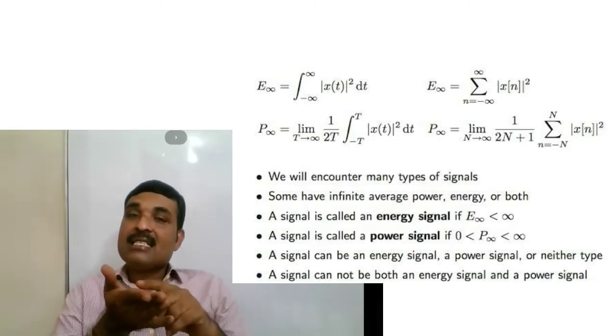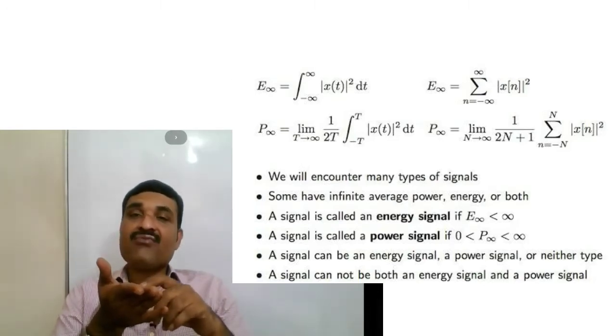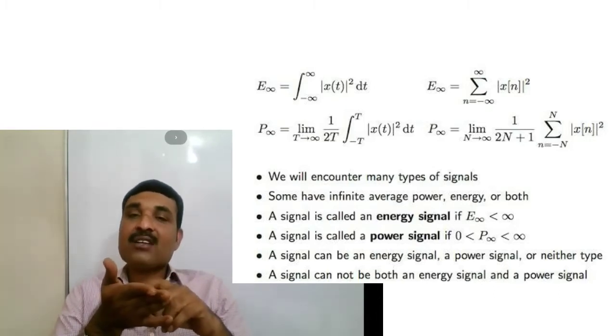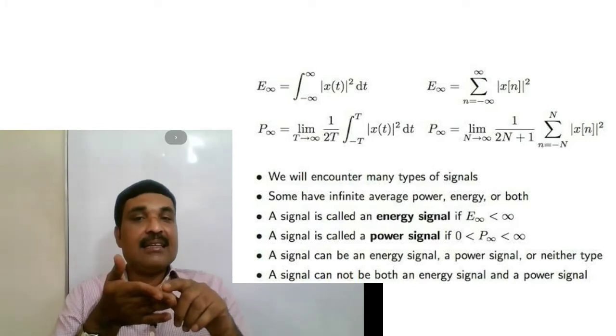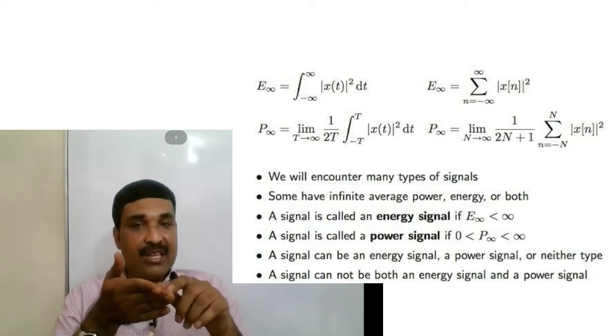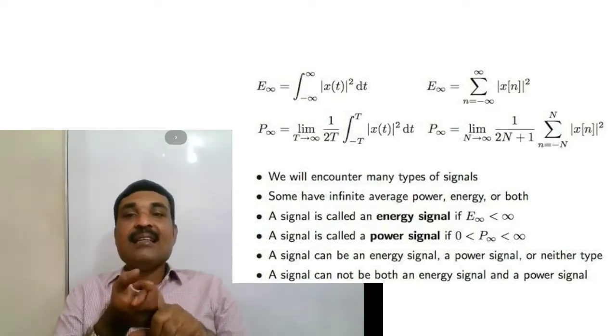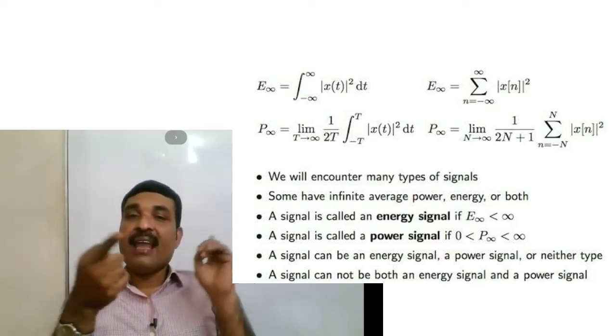That means the summation, n varies from minus infinity to plus infinity, of modulus of x of n the whole square, is less than infinity, or the summation has a finite value, then the signal is said to be an energy signal.